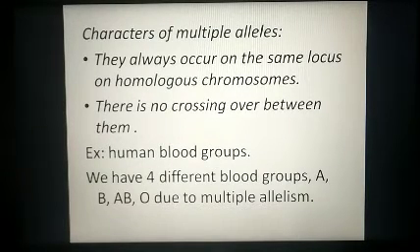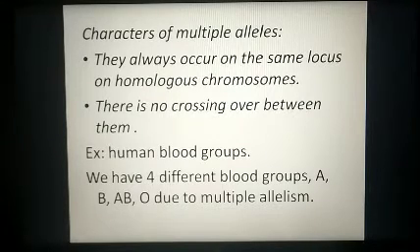Let us see the characters of multiple alleles. They always occur on the same locus on homologous chromosomes. So they always occur on the same locus, that is the same location, and there is no crossing over between them. Yes, when two chromosomes undergo crossing over during meiosis, there is no crossing over or exchange of genetic material between the homologous pair or between the alleles, multiple alleles.